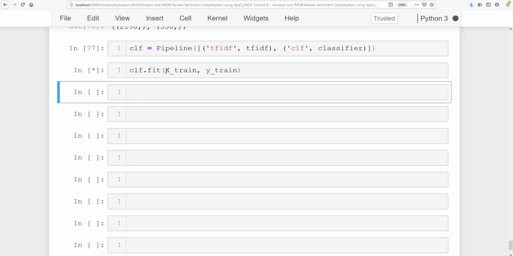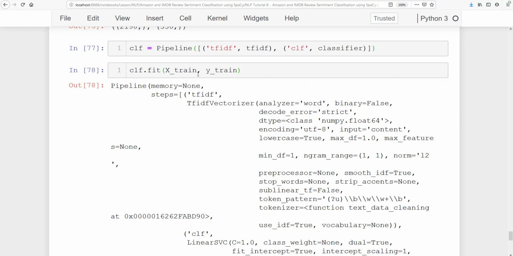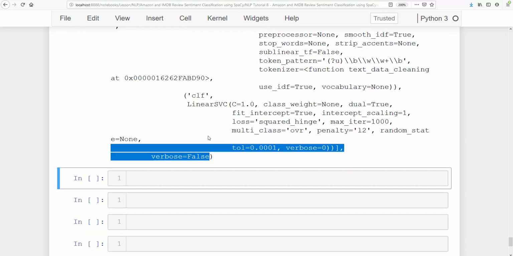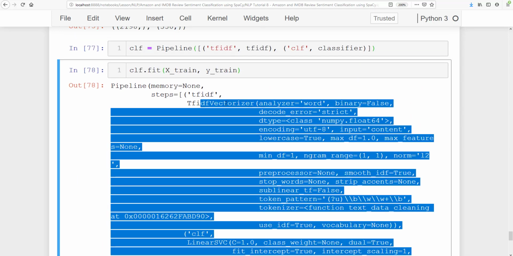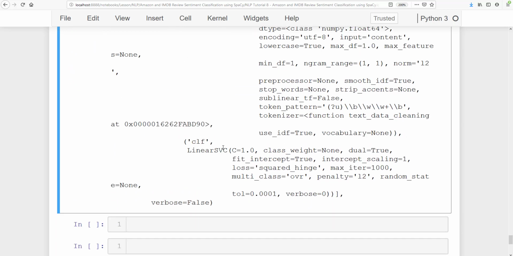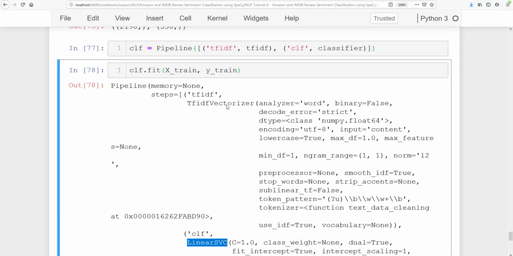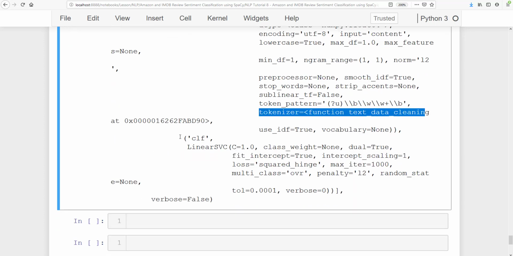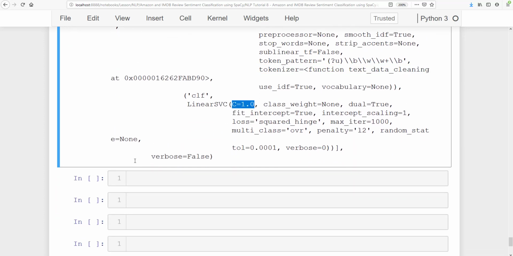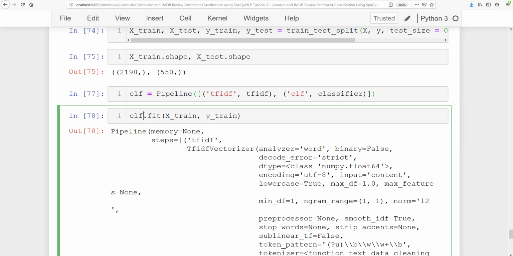But let it complete first, wait for a few seconds. All right, so this is completed. Now you see here, these are the default parameters which we have used in the TF-IDF vectorizer and linear SVC as well. In the TF-IDF vectorizer, we have analyzer word, and we don't have stopwords here because we already handled that in the tokenizer. In the tokenizer it has this data cleaning function. And the C is 1.0. So here our clf.fit has happened.